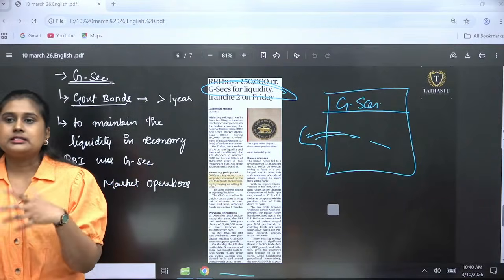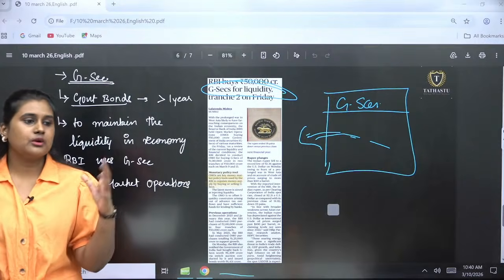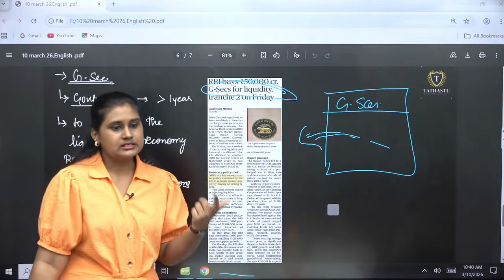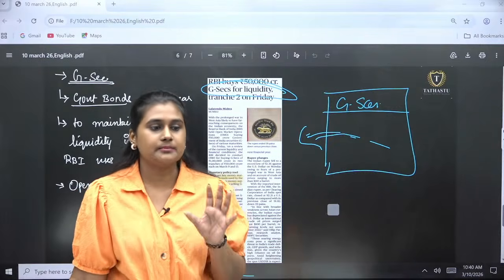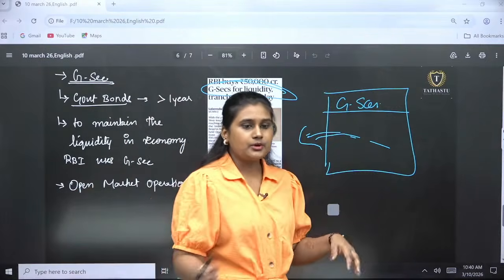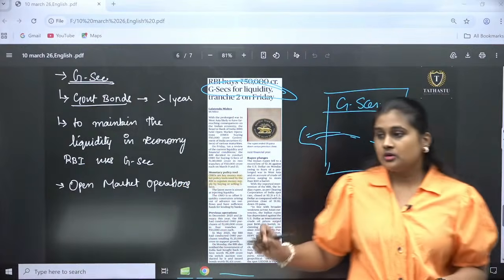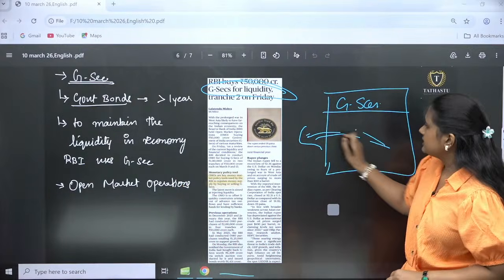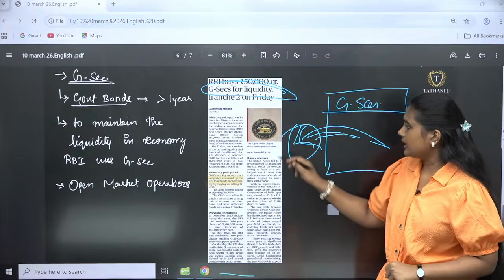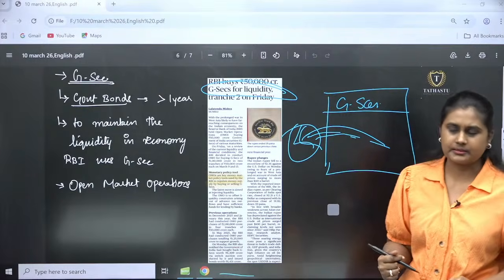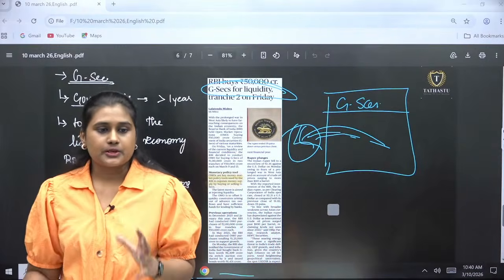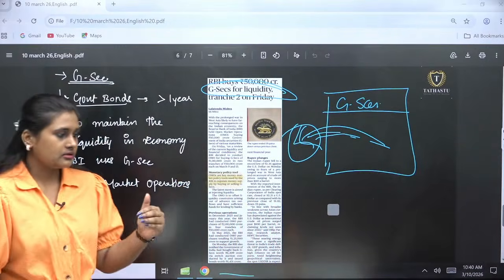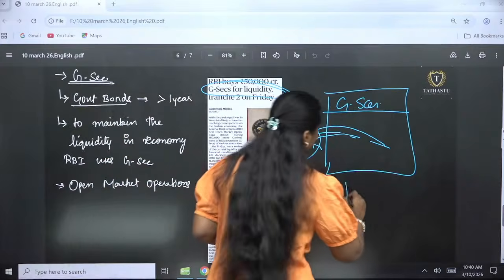Because it is mandatory for the banks to have these government bonds, securities, gold reserves and the cash reserves also. It is mandatory for every bank to have all these things, okay? So what the government will be doing, if there is any need, they will be going to RBI and they will be getting the money. But when it comes to the RBI side, the government securities, they will be buying and selling for two purposes, okay?